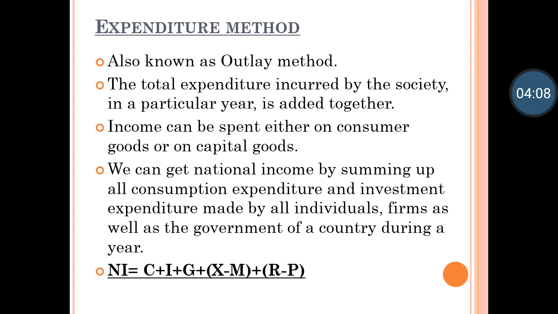Now let us see the formula of the expenditure method. NI stands for national income, C stands for consumption goods, I stands for investment, that is C plus I plus G plus X minus M, that is export minus import. G stands for government's investment expenditure and consumption expenditure. We will see that in detail further. Plus R minus P, where R is whatever receipt from abroad and P is payment made to abroad. Let us see that in detail.